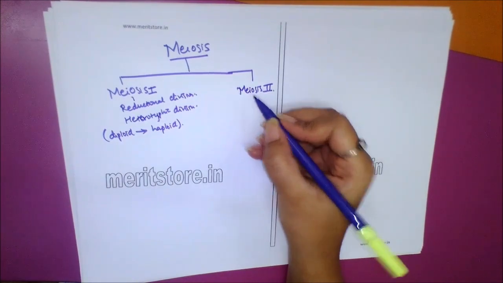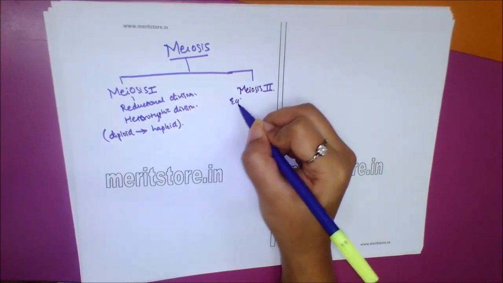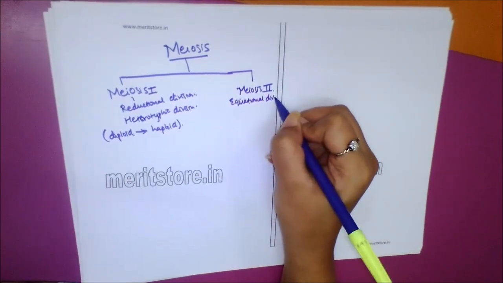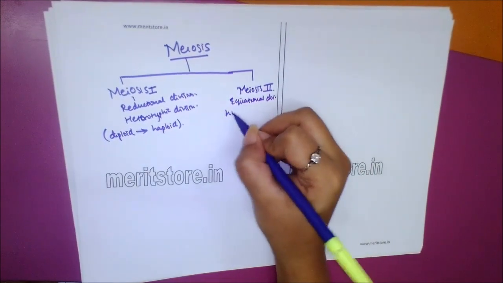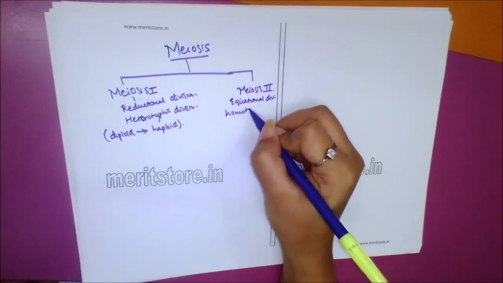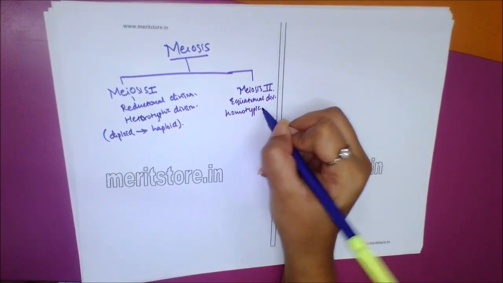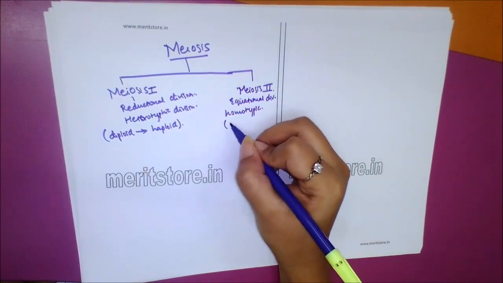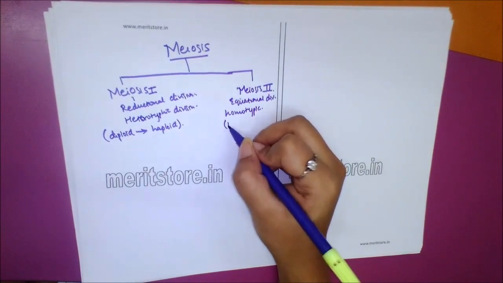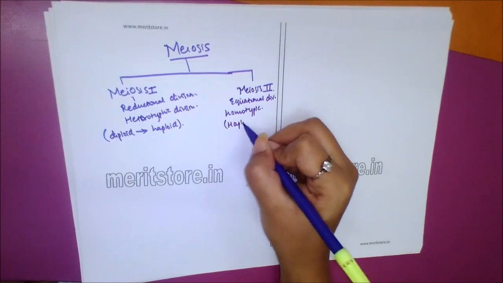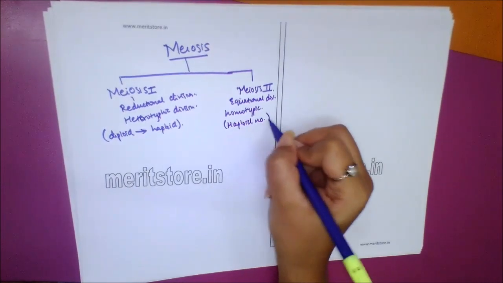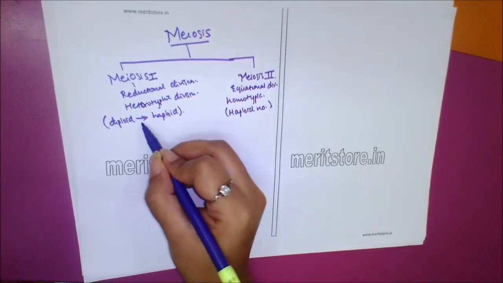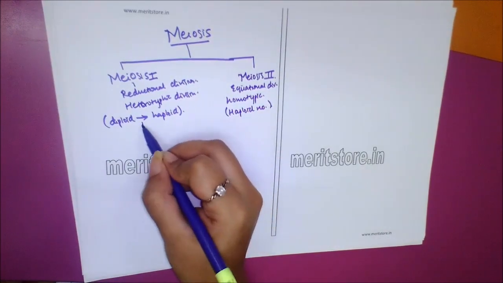Meiosis 2 is called equational division, also called homotypic division, meant for maintaining the haploid number.